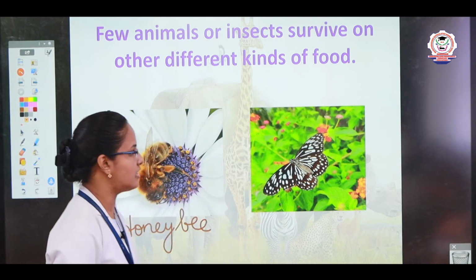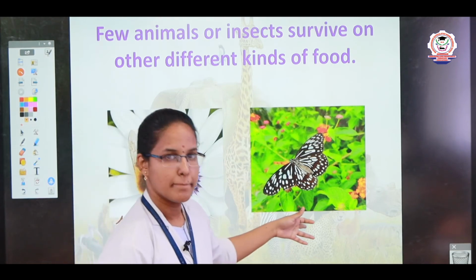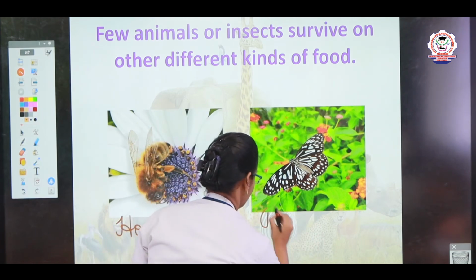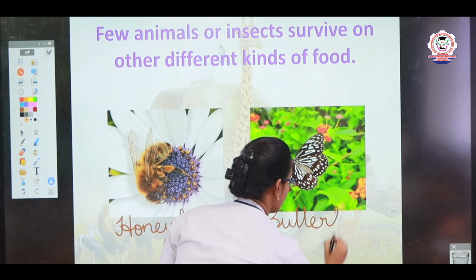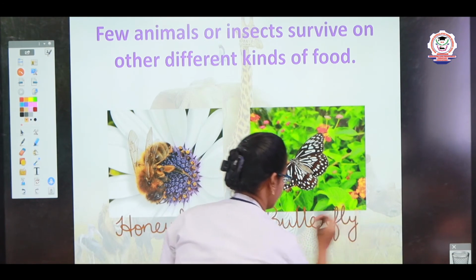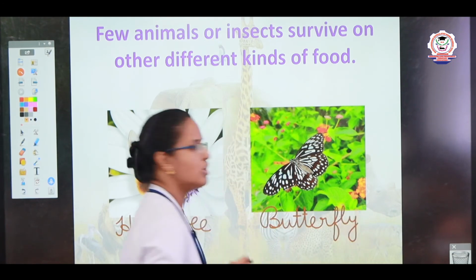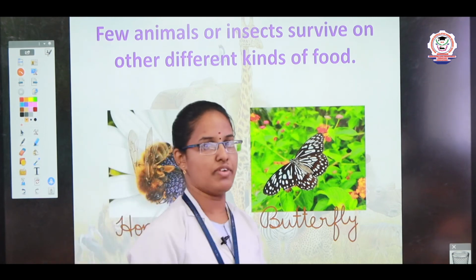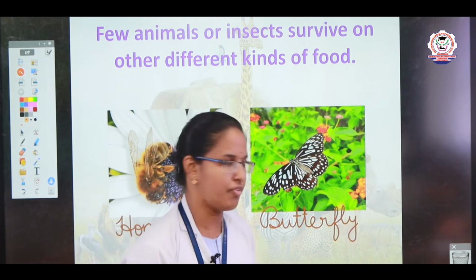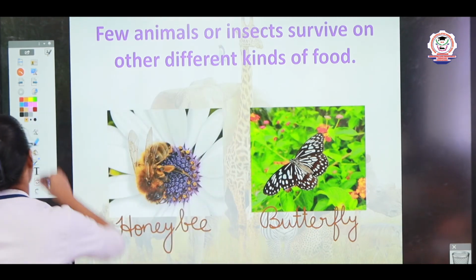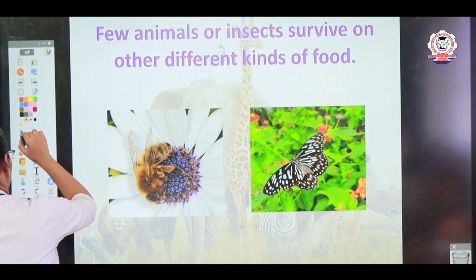Okay. What is the next insect, children? Butterfly. Right, it is very beautiful to see, right? We can see butterflies in different colors. Butterfly also used to suck the nectar from the flowers and eat nectar as their food. Okay, now we see some other example.